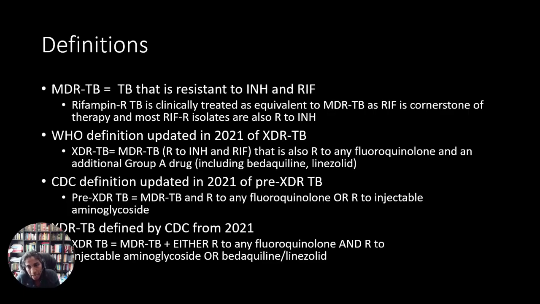The CDC updated their definition of pre-XDR-TB, or pre-extremely drug-resistant TB, in 2021. This is defined as multi-drug resistant TB and resistance to any fluoroquinolone or resistance to an injectable aminoglycoside. XDR-TB, as defined by the CDC from a definition from 2021, is MDR-TB and either resistance to any fluoroquinolone and resistance to an injectable aminoglycoside, or resistance to bedaquiline and linezolid.